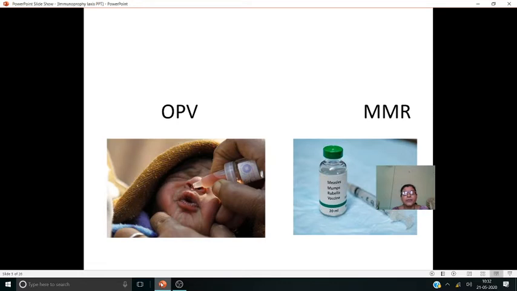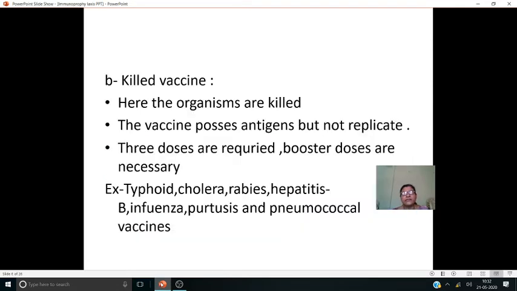See the oral polio vaccine. You can see the baby looks like a newborn, and immediately after birth we can give the oral polio vaccine. And next is the MMR vaccine, mumps, measles, rubella vaccine. This is an example of a live attenuated vaccine.